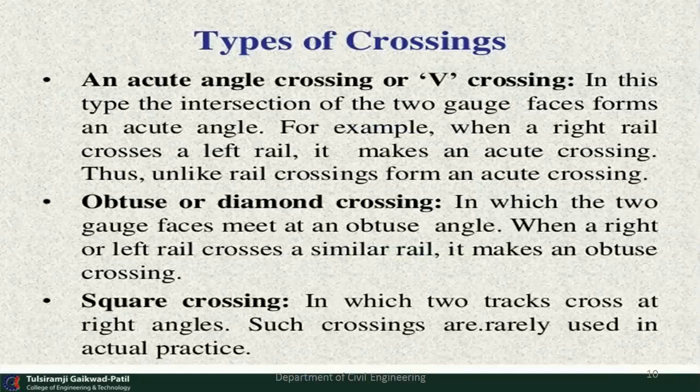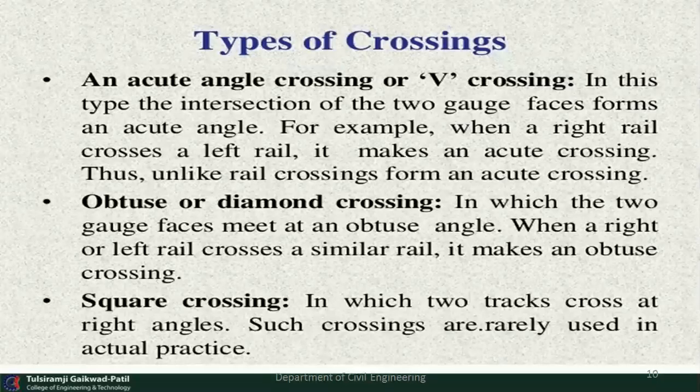So we know that there are various types of crossing as per the requirement of topography, atmospheric conditions, availability of labor, skilled labors and material. And as per the horizontal curves and vertical curves, various topography, the types of crossings are divided in the following points. So acute angle crossing, it is also called the V type of crossing. Obtuse crossing, it is also called the diamond crossing, and the next one is square crossing.